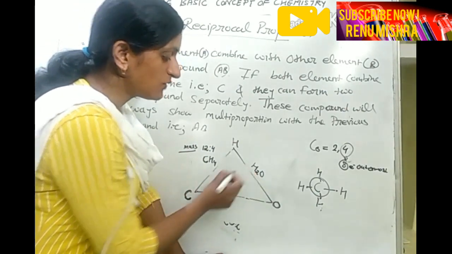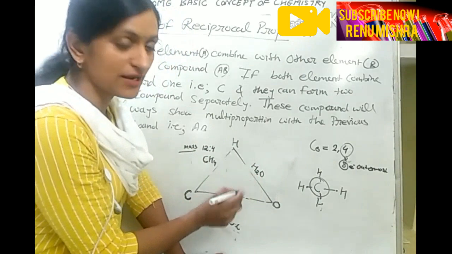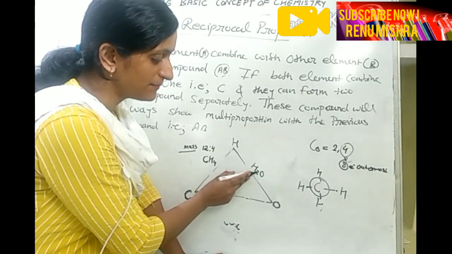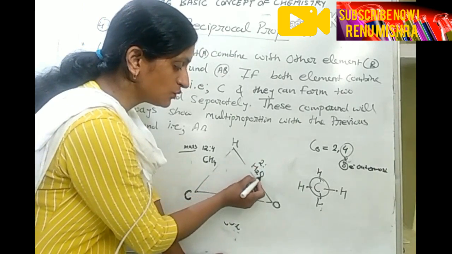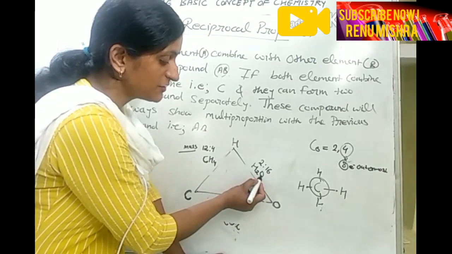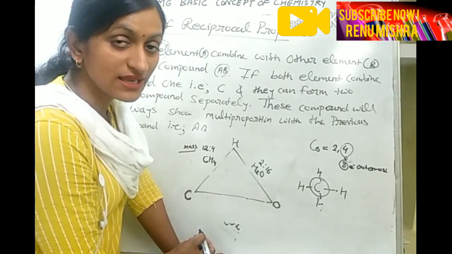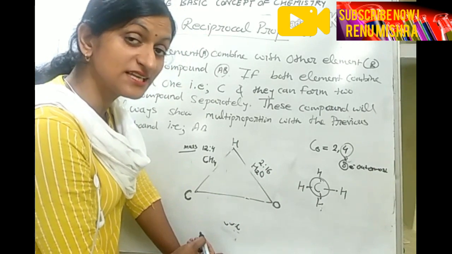And the mass ratio of water, same as we can write: the atomic mass of hydrogen is 1 multiplied by 2, because 2 hydrogen atoms are there. So 2 is to oxygen, whose atomic mass will be 16. Here I am writing atomic mass, not atomic number, atomic mass I am writing.